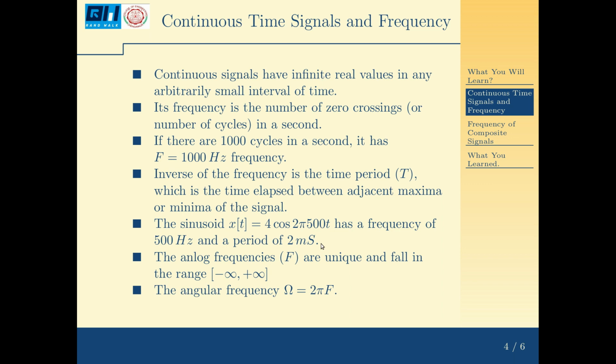And when we come to the range of the capital F, it lies in the range minus infinity to plus infinity. And the analog frequency capital F is always unique. Like the 400 hertz frequency is completely different from 200 hertz, which is completely different from 1300 hertz. And the angular frequency capital omega is 2 pi capital F.